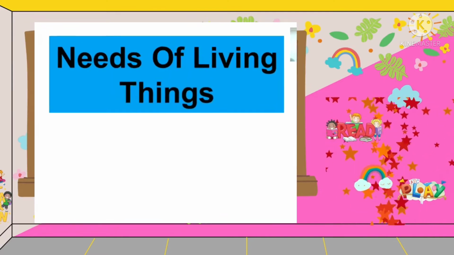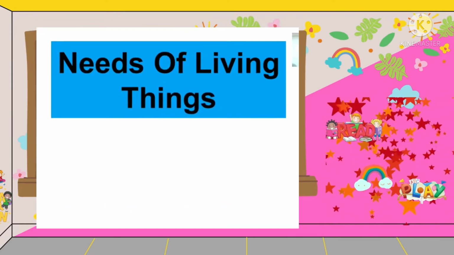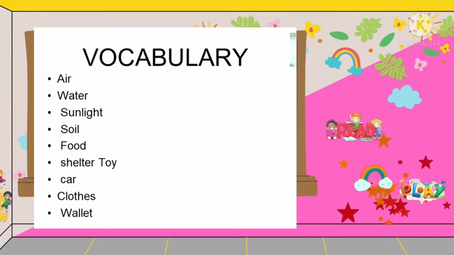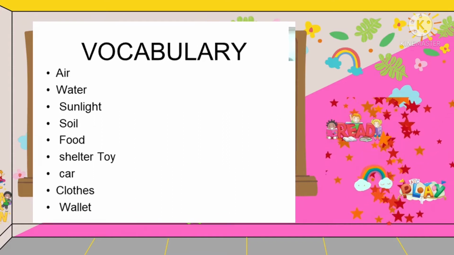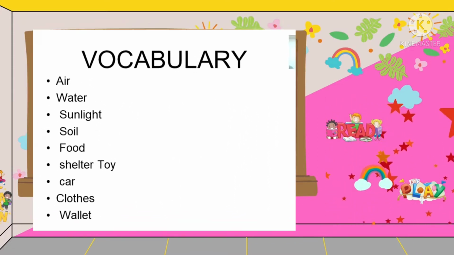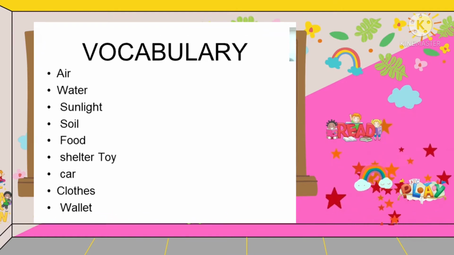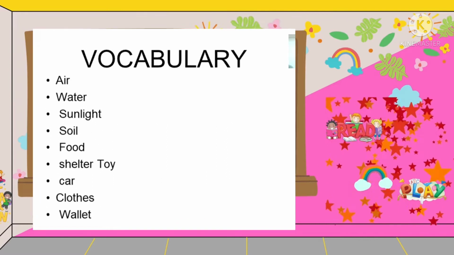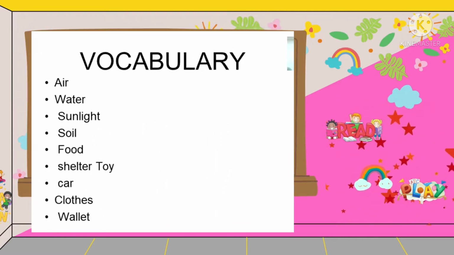Today we are going to study the needs of living things. Now let's read our vocabulary words. We have air. Let's spell A-I-R. Air. Next is water. Let's spell W-A-T-E-R. Water.